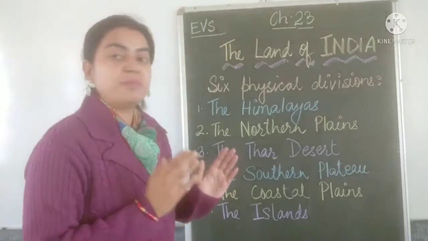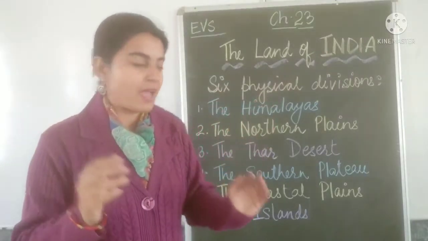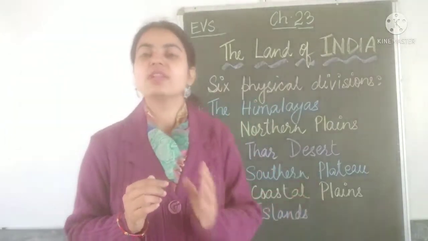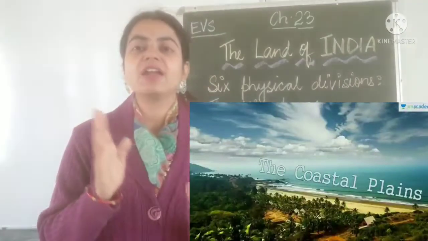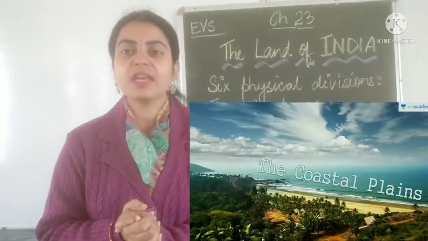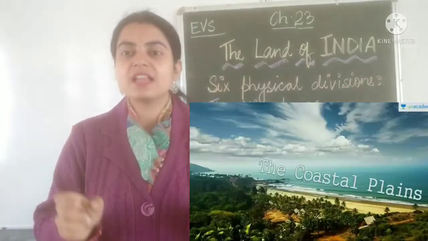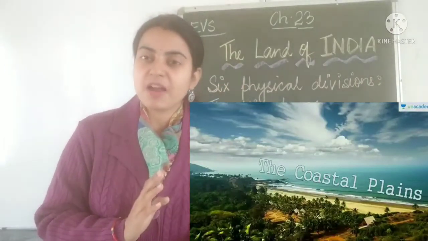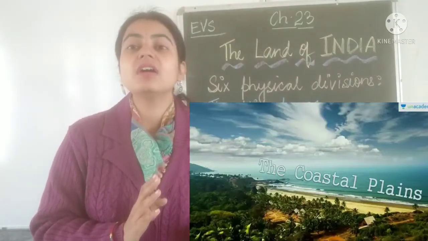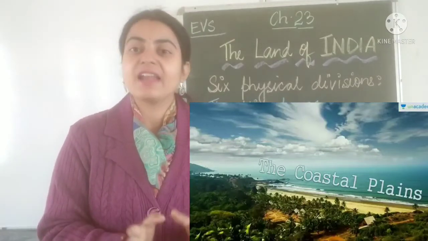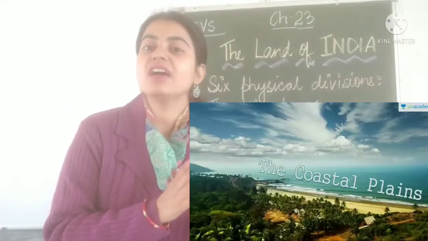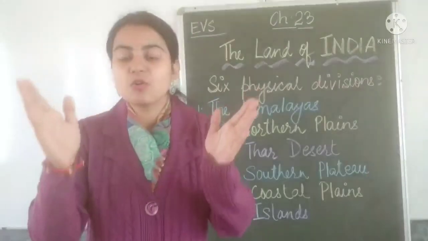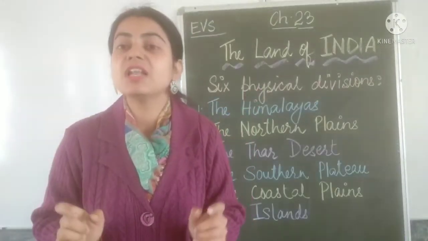Then the plateau areas are bordered by the coastal plains on the western side and on the eastern sides. They are the strip of plain lands found in the coastal areas, because in the eastern part of India we have the Bay of Bengal, and in the western part of India we have the Arabian Sea. So near the coastal areas we have the coastal plains.